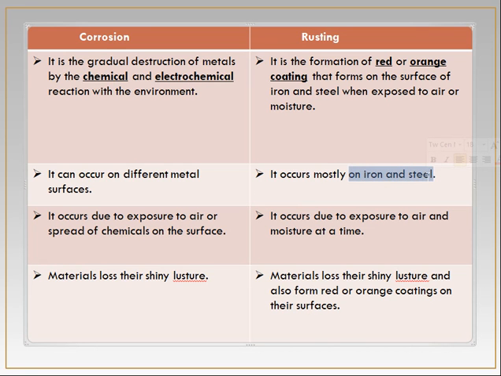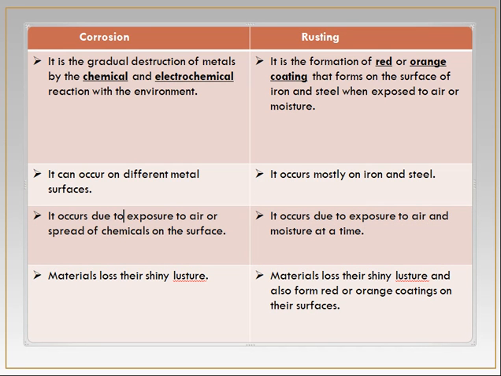It can also occur on the surface of other metals, but mostly occurs on iron and steel, while corrosion can occur on different metals. Corrosion occurs due to exposure to air or spread of chemicals, water or moisture on the surface of metal. While in the case of rusting, it occurs due to exposure to air and moisture at a time. This is the basic difference between these two terms.